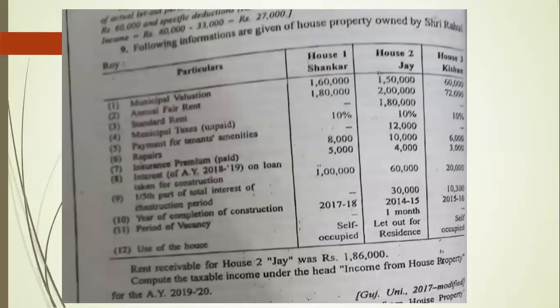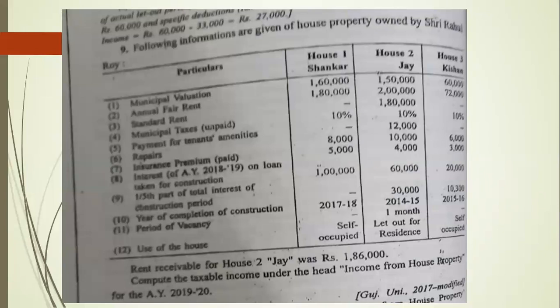Sum number 9. Following information are given of house property owned by Sri Rahul Roy. Here we are given particulars: house number 1 Shankar, house 2 Jay and house 3 Kishan. First, municipal valuation we have given for three houses.